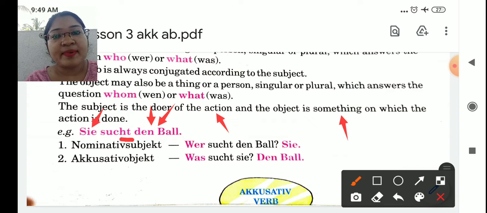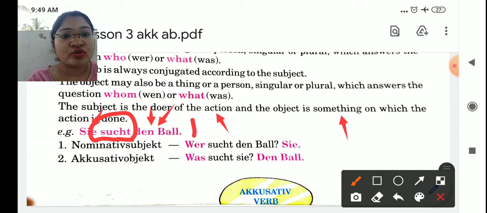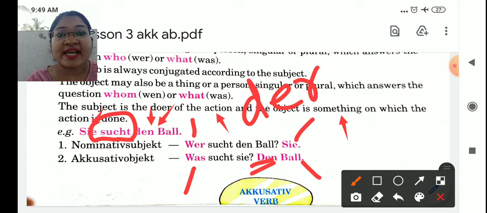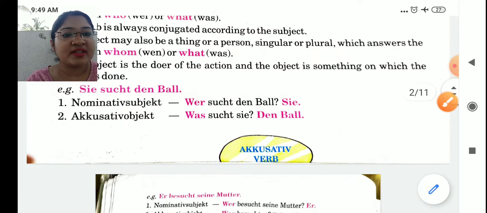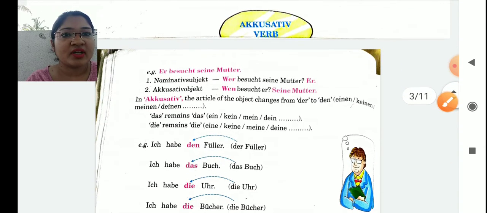For this, the simple hint is, first of all, find out the verb and ask the question to the verb. Which question? First is wer, means who. Who is searching the ball? You will get the answer Sie, nominative. Then what is she searching? Den Ball, accusative. Now why have they written here Den Ball? Because you know the original is der Ball. Let's see that.